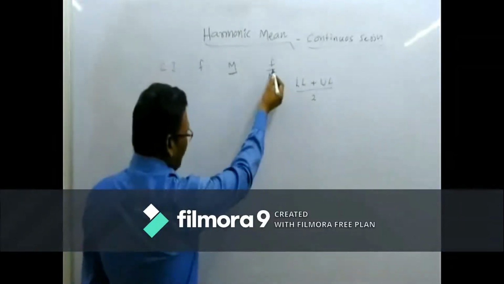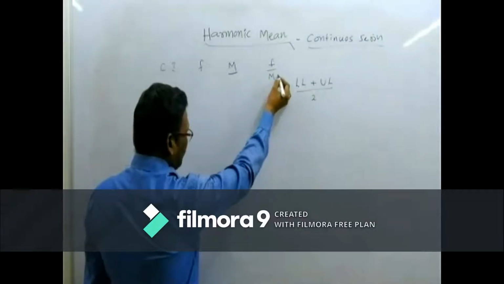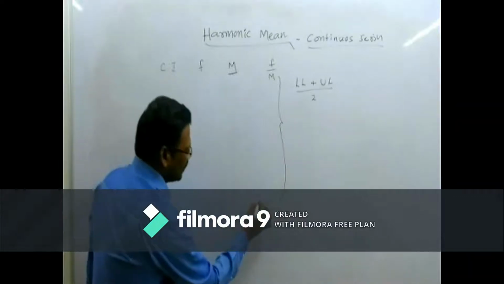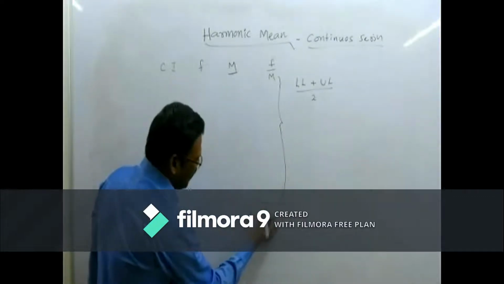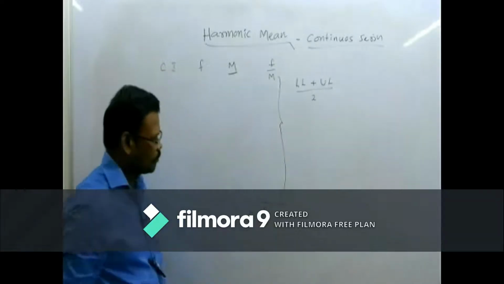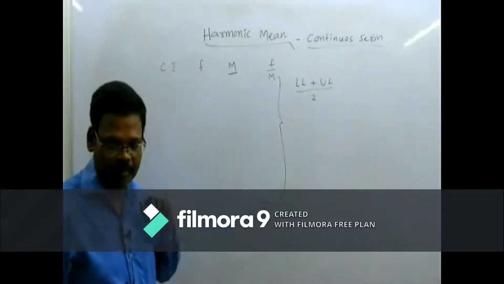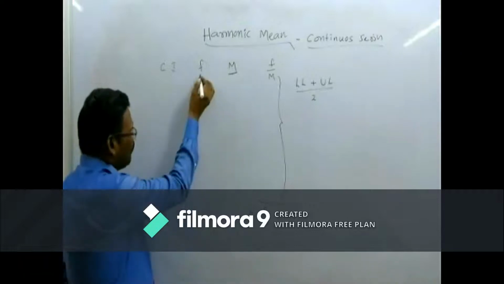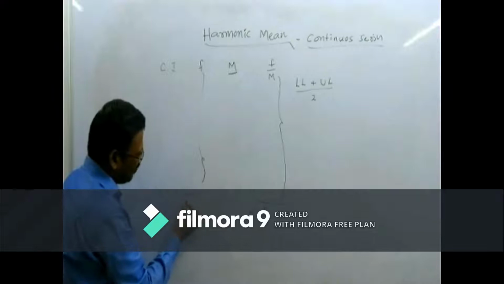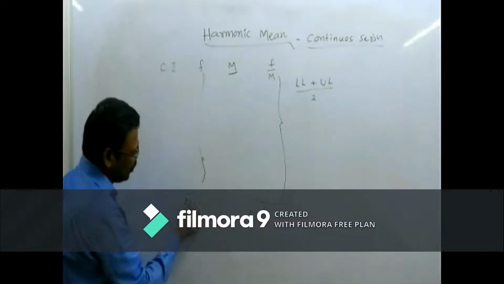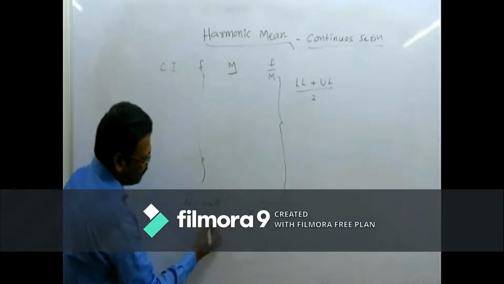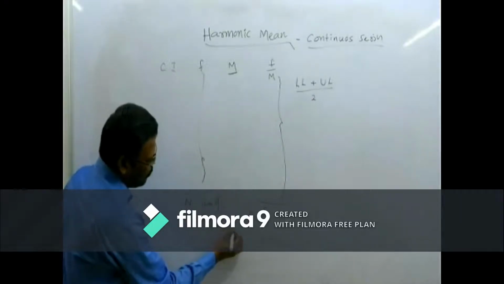After dividing the frequency by the respective mid values, we have to add all these values. We will get sigma f divided by m. Then we have to add the sum of frequency also, which is called n. n is equal to the sum of frequency.